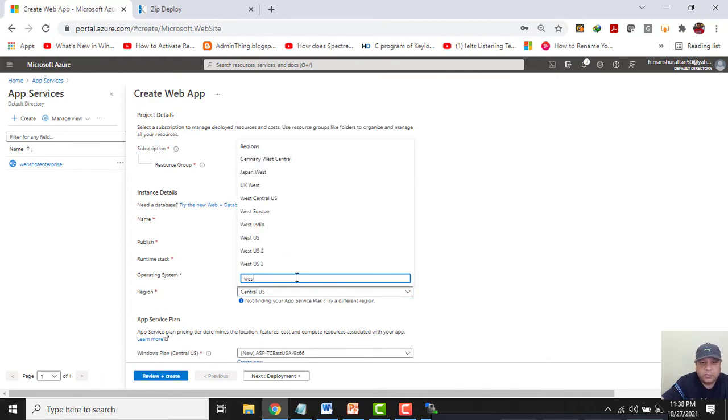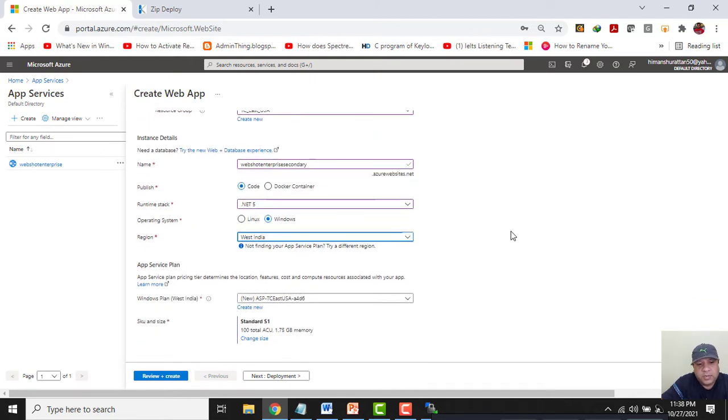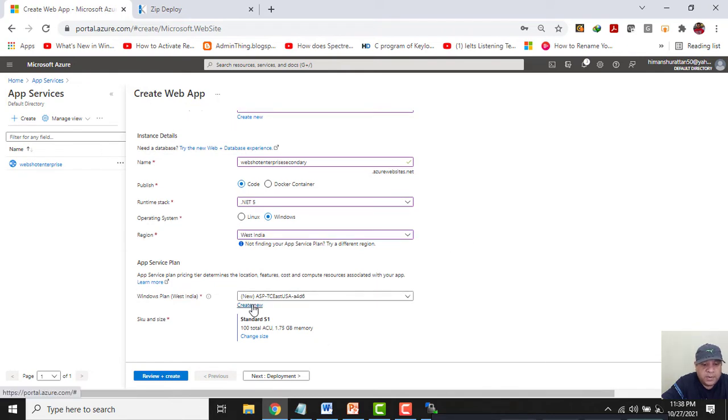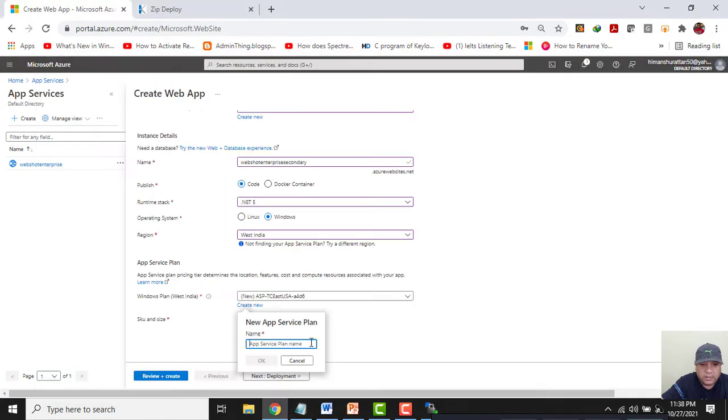I am not going to create another app service in East US, rather I want this app service to be in another region, that is West India. And I will give the name of the plan as WebShot Enterprise Secondary Plan. Click on OK. Guys, this time I am not choosing the F1 model.